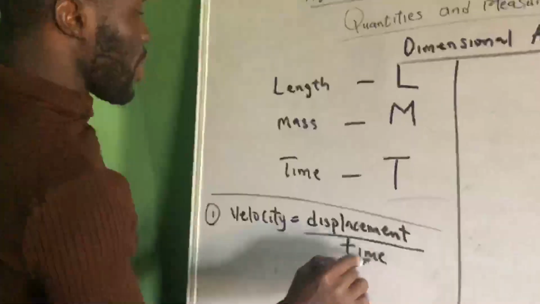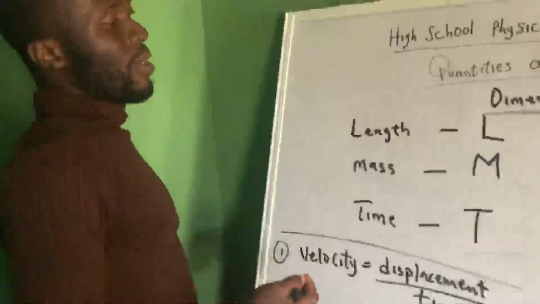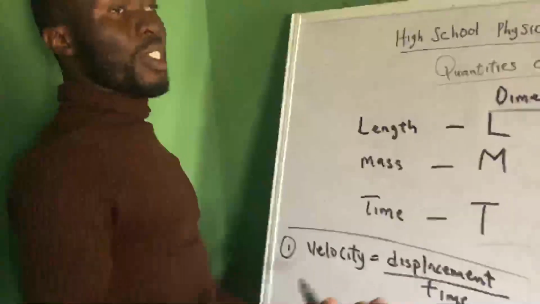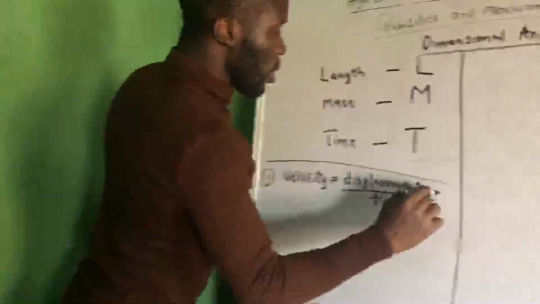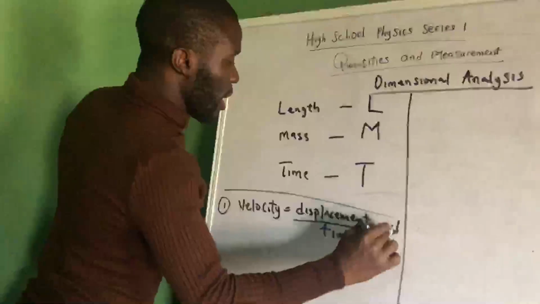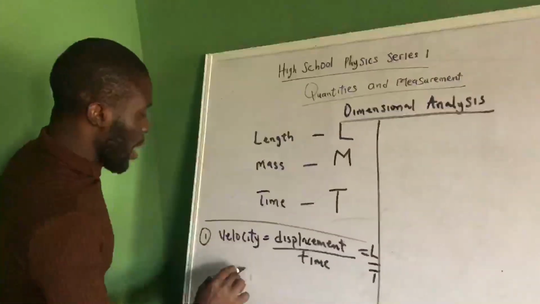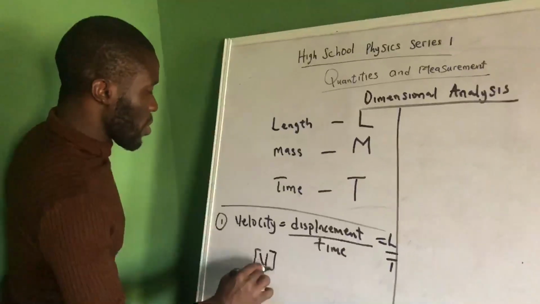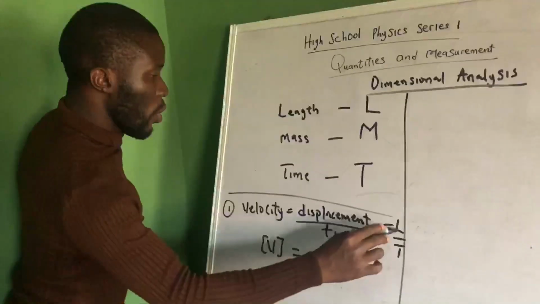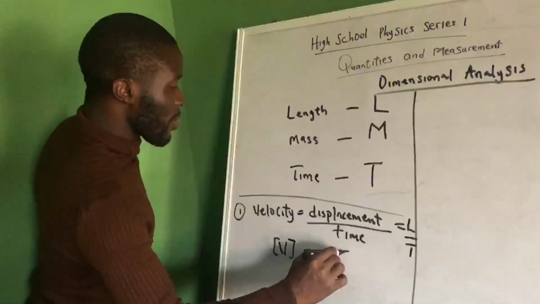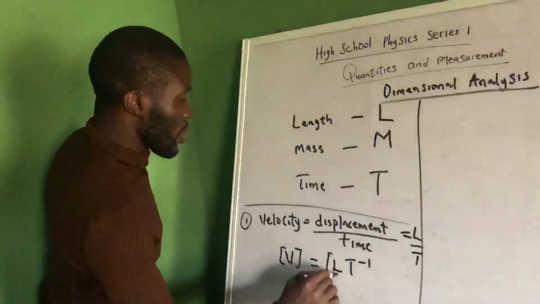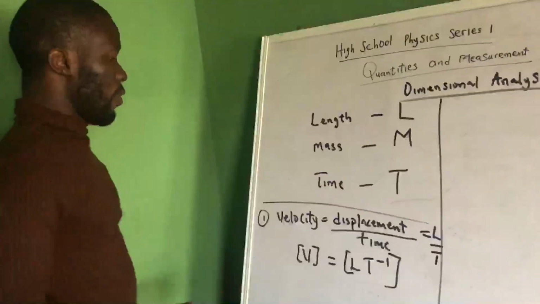If velocity is displacement over time, and we know displacement is the same thing as length, distance also is length. So the dimension of displacement is L, and the dimension of time is T. So the dimension of velocity is L over T. Over T means T raised to the power minus 1. So this is the dimension of velocity.